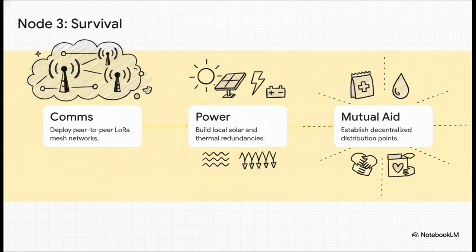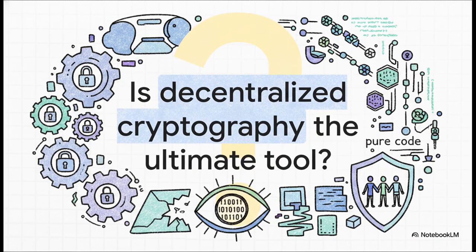Step 1. Deploy peer-to-peer LoRa mesh networks, which are long-range, low-power radio systems to bypass internet service providers entirely. Step 2. Build local solar and thermal power redundancies. Step 3. Establish decentralized physical distribution points for mutual aid and medical supplies. These steps are the ultimate fail-safe envisioned by the protocol. We're talking about a complete, autonomous infrastructure loop designed to keep marginalized communities alive, even if the state tries to freeze them out. Which really leaves us with a profound question.